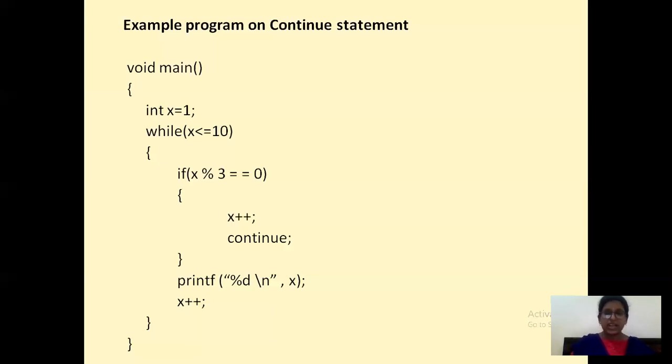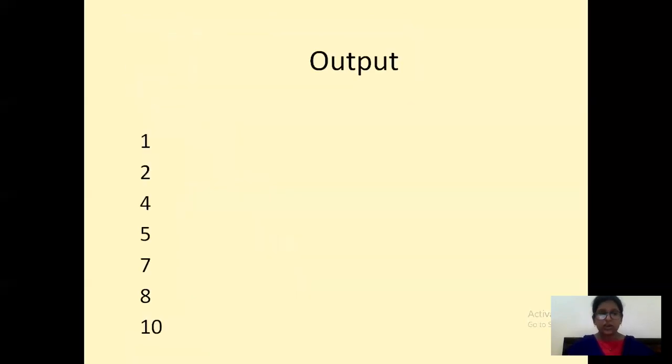If it satisfies the condition, you are saying just continue. So it will not print the values which are divisible by 3 and it will only print the values which are not divisible by 3. So you will be getting the output like 1, 2, 4, 5, 7, 8 and 10.